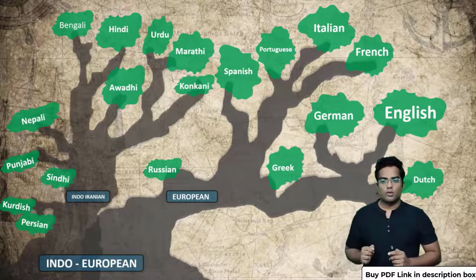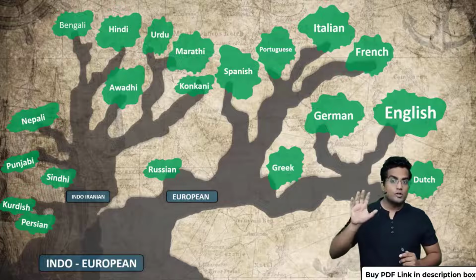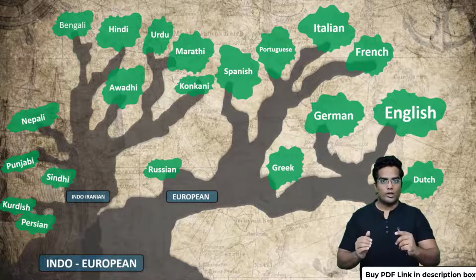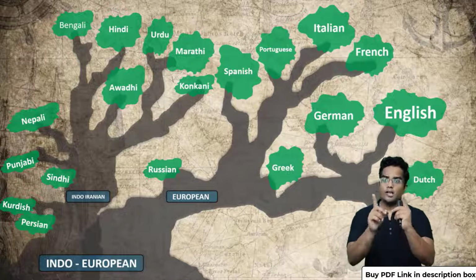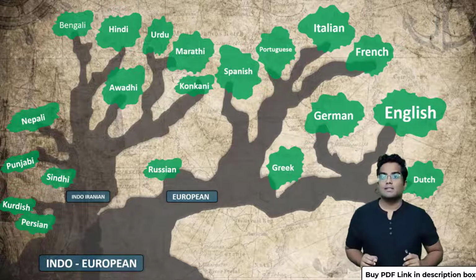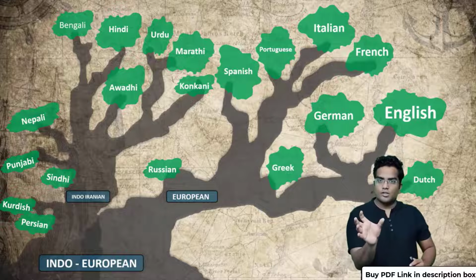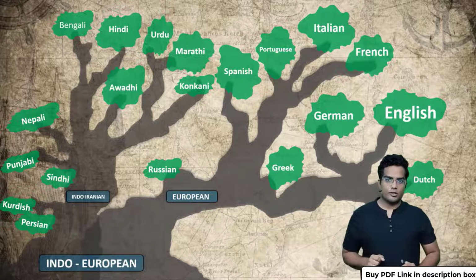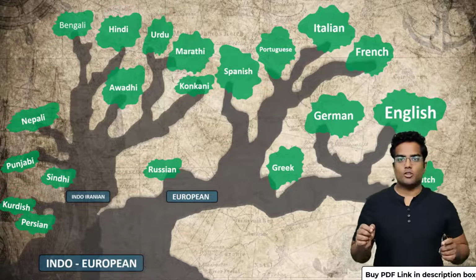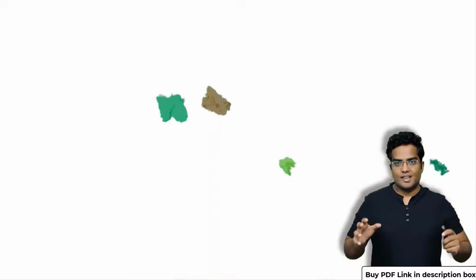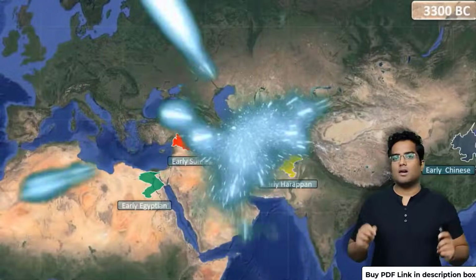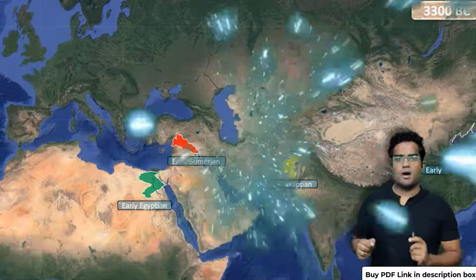There are many loan words or many common words that are used in the Indo-Iranian language, which are common to the European language. So that means there is a common ancestor, right? There is a common ancestor. So those are known as the Indo-European languages. So now let's learn about the common ancestor. So we are going back into the past, deep into the past.